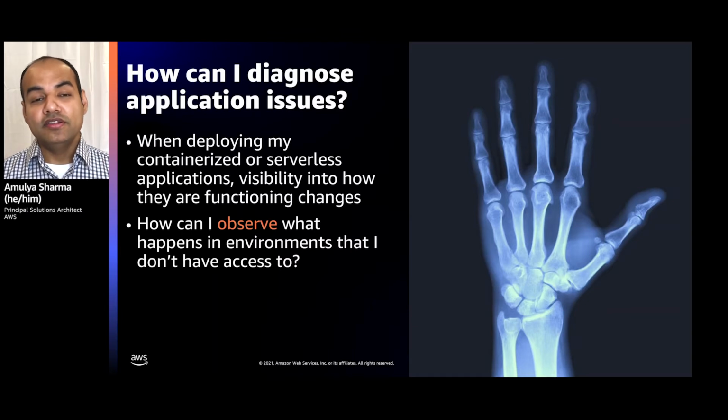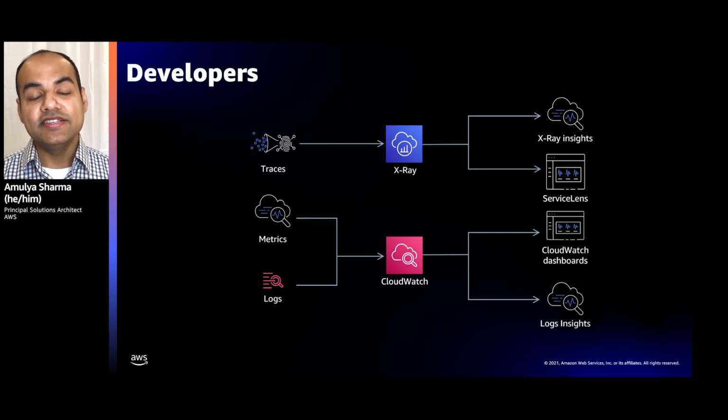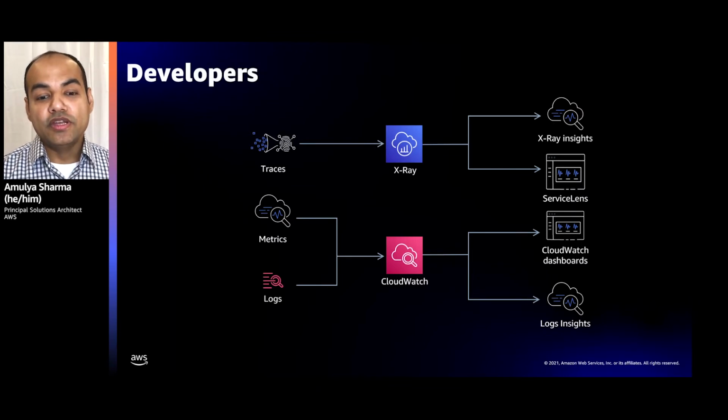AWS offers tools on all three pillars of observability. So for tracing, we have X-Ray. For logs and metrics, we have CloudWatch Logs and CloudWatch. And you can visualize all of that on dashboards like CloudWatch Dashboard, Service Lens, X-Ray Insights, and Logs Insight. So one can use CloudWatch Dashboard to bring all these different signals, which are coming from traces, metrics, and logs, into one single dashboard.